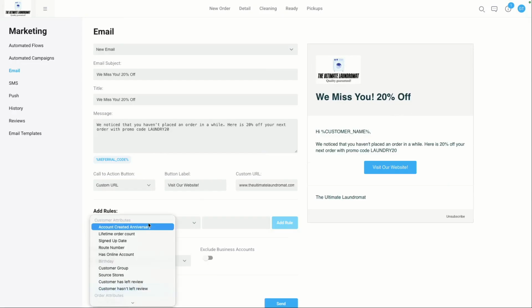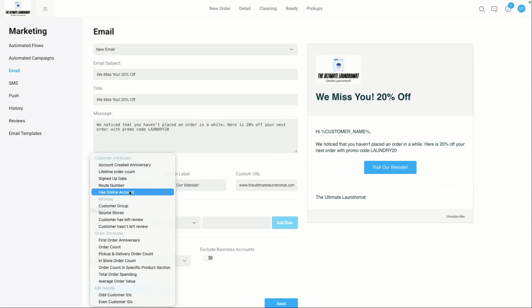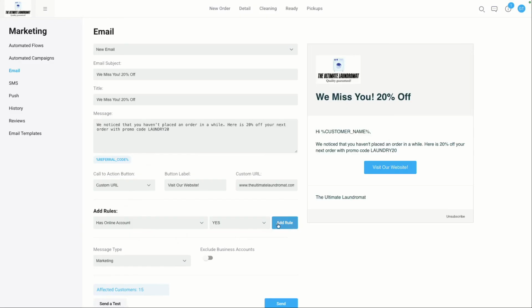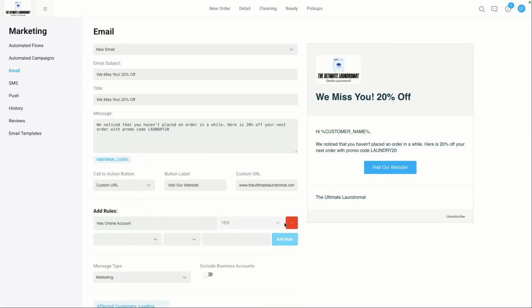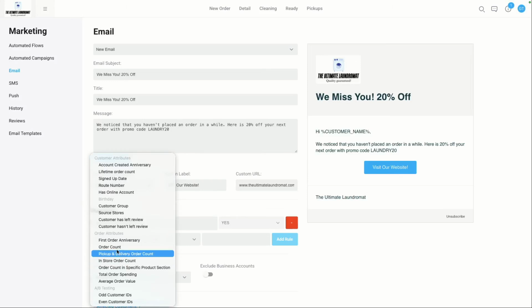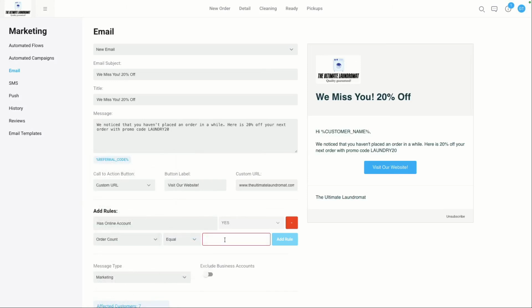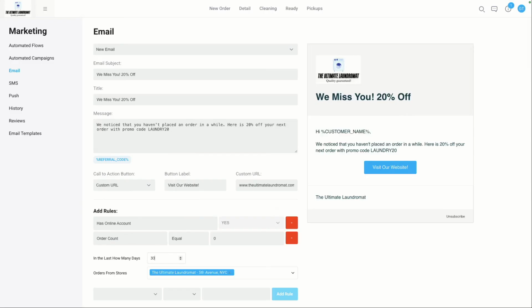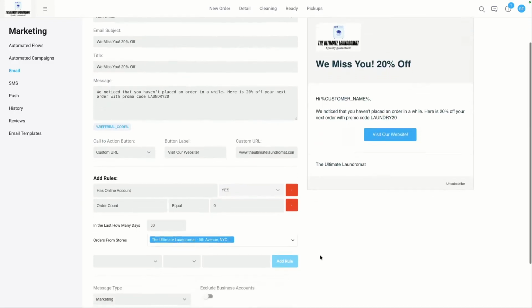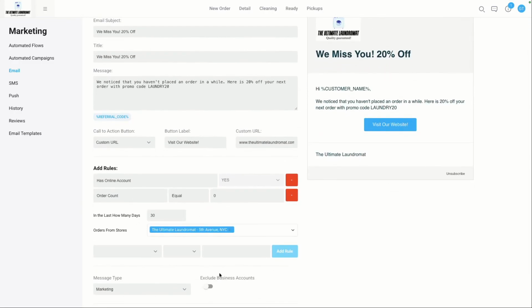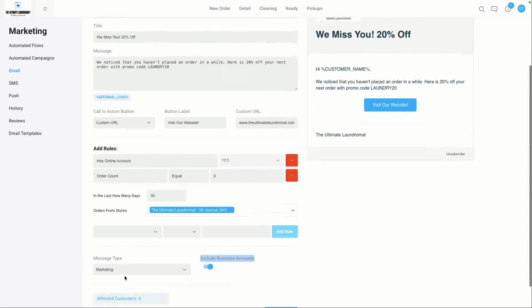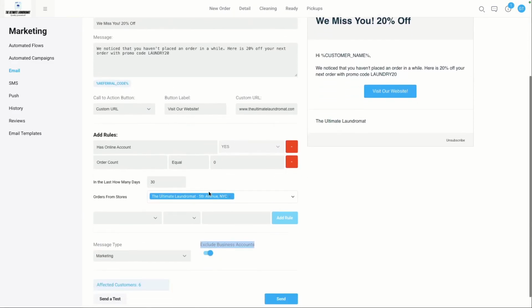You can also, of course, add rules. So again, like we saw before, you can use the rules you want to use. You could say, I want to target only people that have an online account with us. I want to target those that have order count equals 0 in the last 30 days. And then I'm going to only be targeting specifically those people. There's an exclude business accounts option here as well. So this is actually quite good. It must be somewhere I'm missing on the automated flows option. So apologies. Like I said, just contact support and we will try to address that as quickly as possible. But nonetheless, this is where we can send the one-off marketing message.